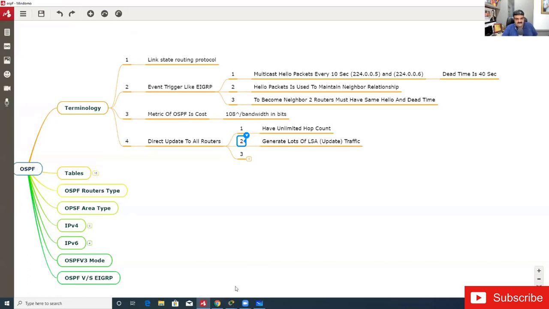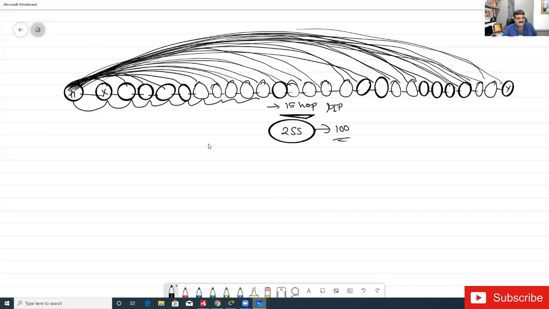Now, because of this direct update, the first thing is it will generate lots of traffic. When it has an update, it has to send it to all the routers. The second thing is, just understand that when R1 is sending the update to all these routers, this particular router K and this particular router S have these updates. So what happens now? At the same time, K will update all these routers. Yeah, K will update all these routers.